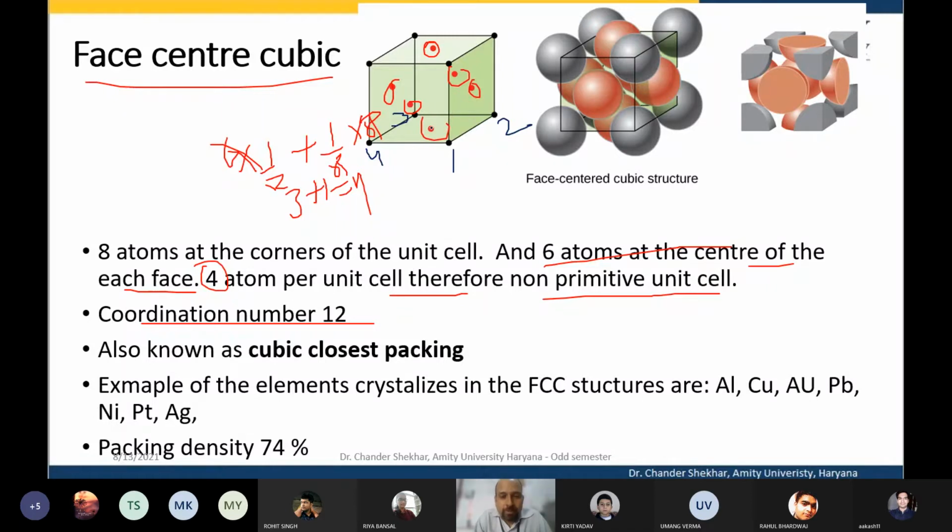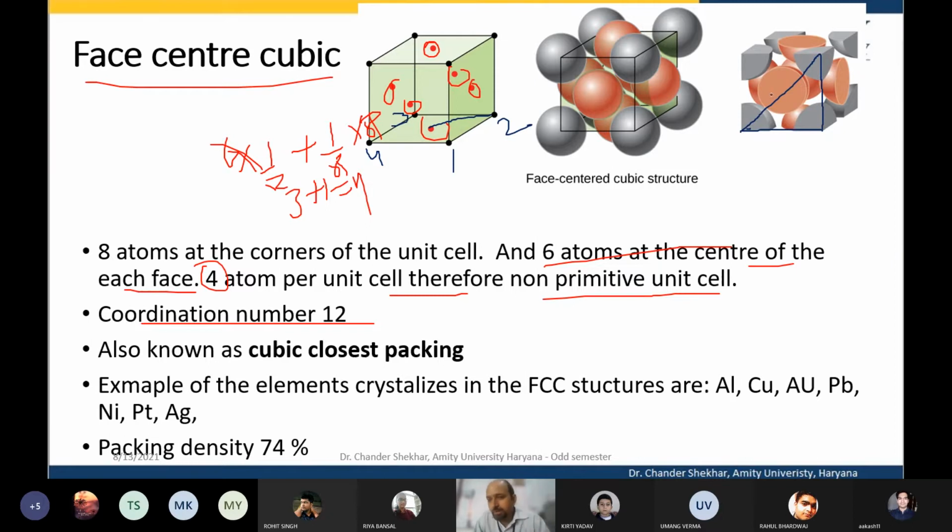And then the next nearest neighbors. If you look at the unit cell, atoms don't actually coincide along the side. In the FCC they actually meet along the face center, fine.